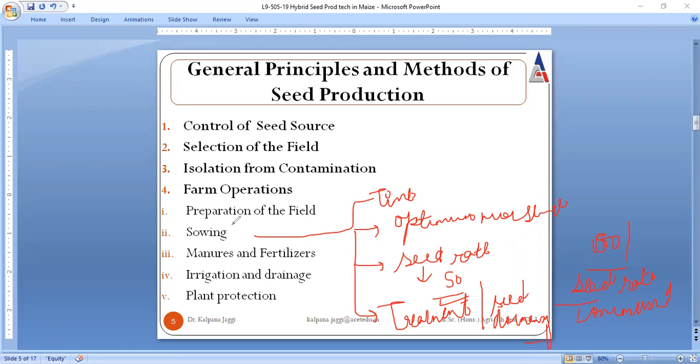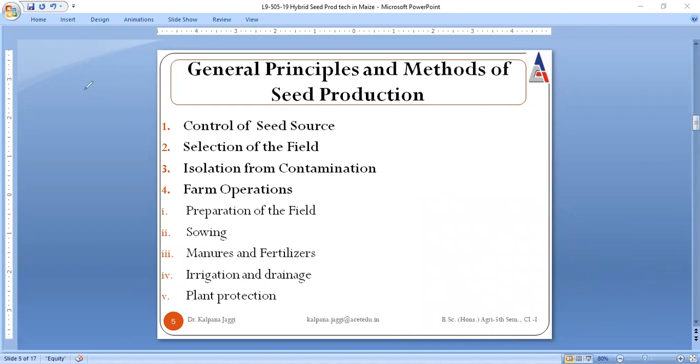So this is all about sowing. I just hope it is clear. While sowing, one needs to take care of time of sowing, optimum moisture of the soil, and seed rate, and seeds must be treated with certain chemicals to break their dormancy period before they are sown.